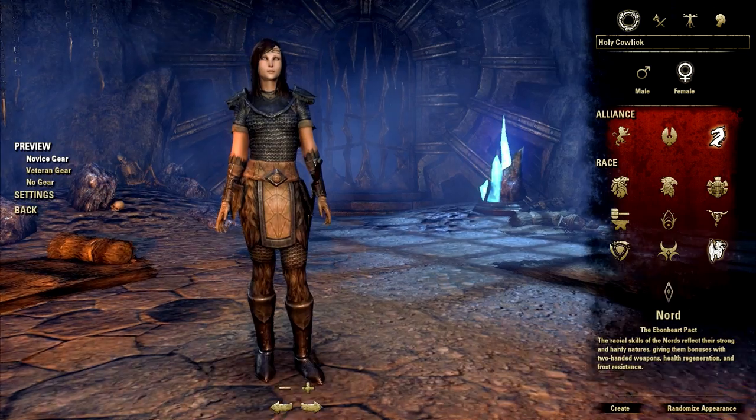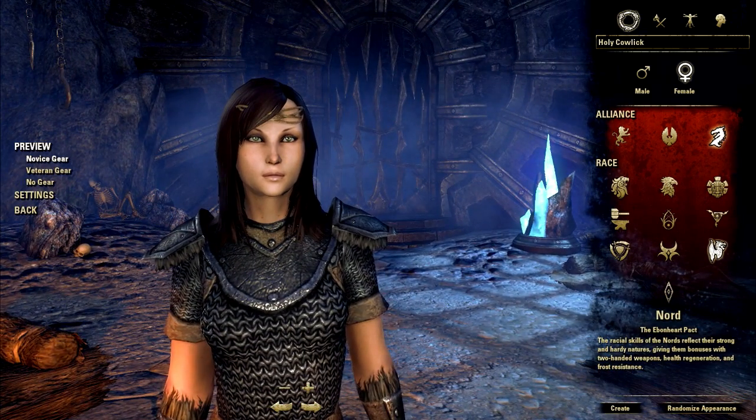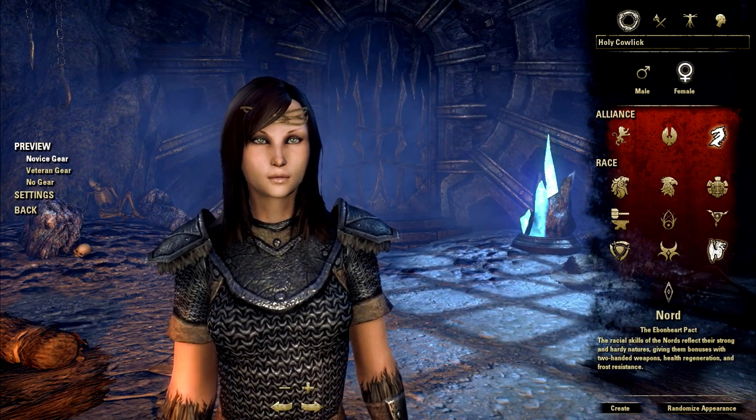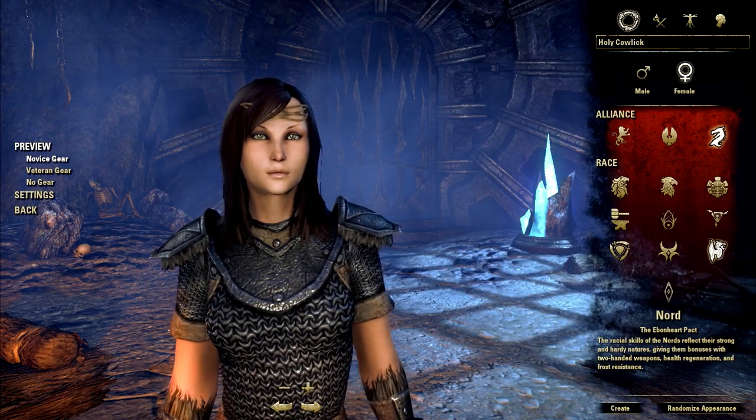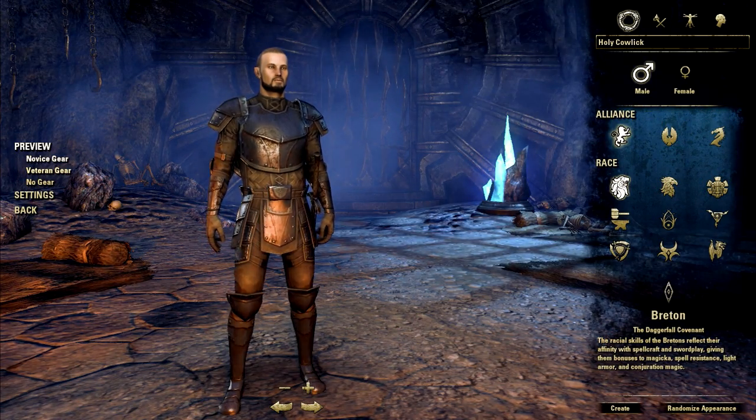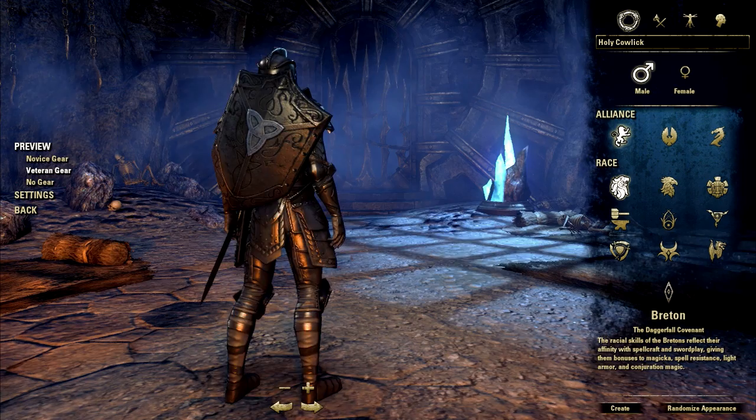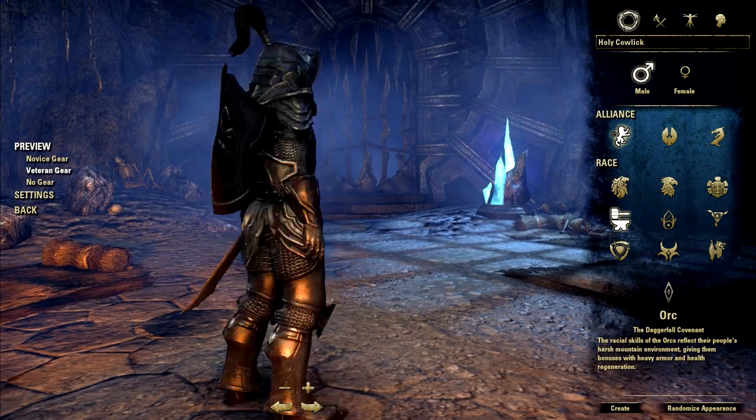There are a total of 10 races, with the Imperials not falling under any particular alliance, and each race has racials which give them unique bonuses. Now, it is said that these bonuses will be negligible at endgame, but the game is still in beta, so we have yet to see how this will all play out.